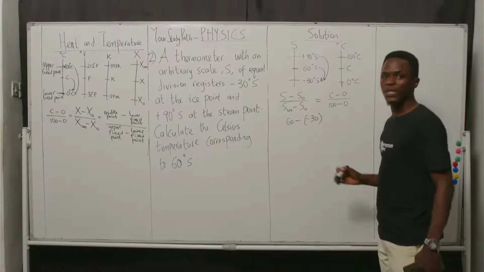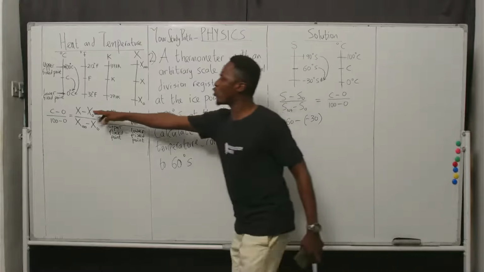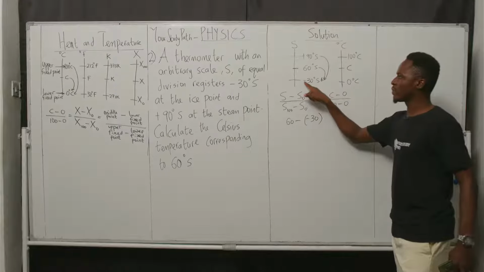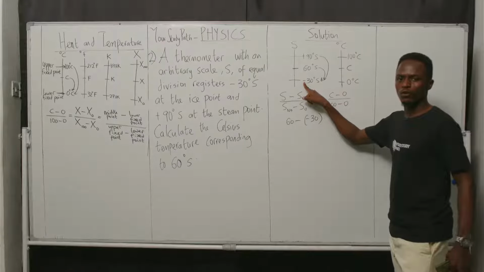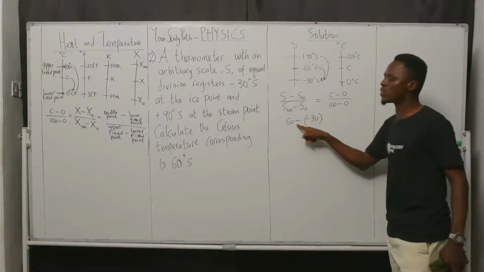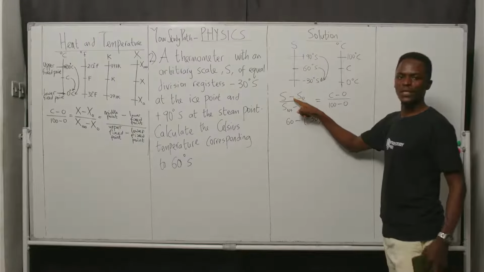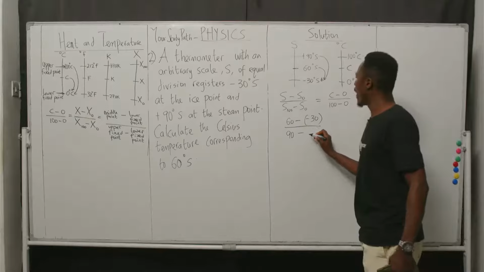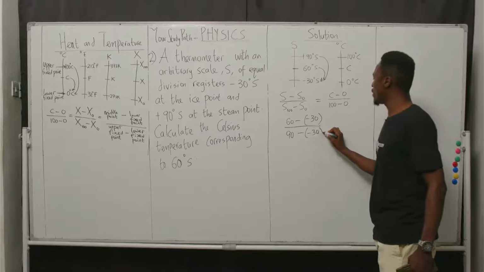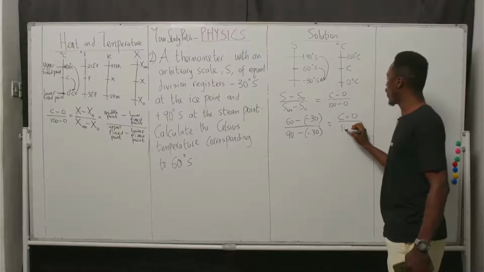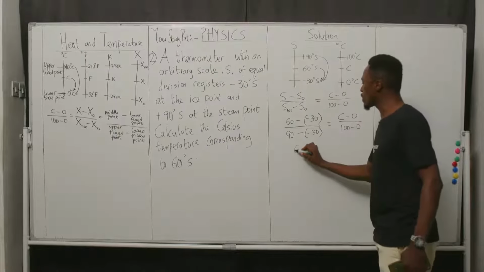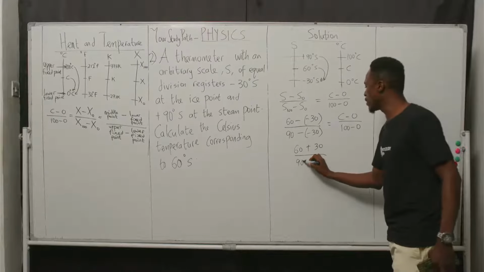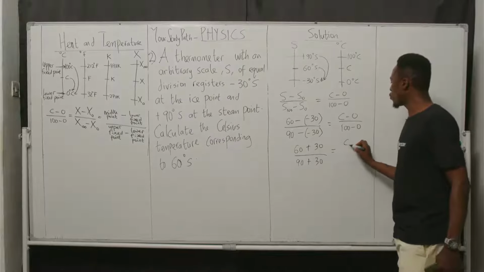minus 30. Note what happens here. We are to subtract the corresponding values from each other, but our value here has a preceding minus in front of it. It has a minus, which is not the same as the minus which we are using here. That's why I have it in brackets. Divided by 90 minus minus 30 here should be equal to C minus 0 over 100 minus 0. From here, we know 60 minus minus 30 gives us 90. Here, 90 minus minus 30 gives us plus 30, giving 120, equals C over 100.